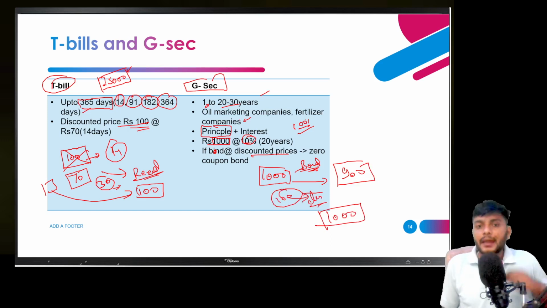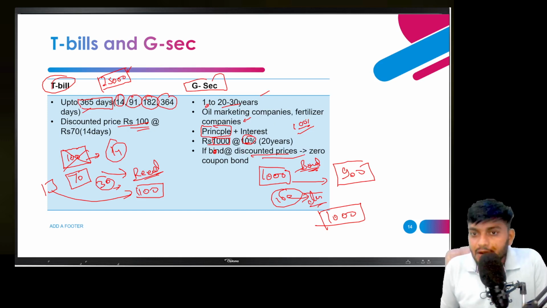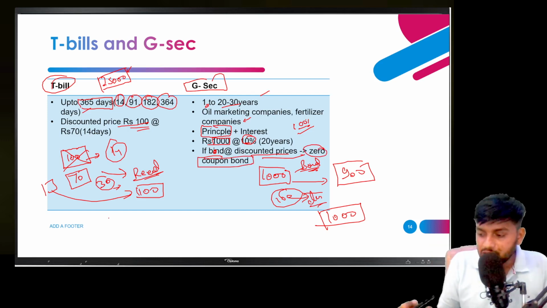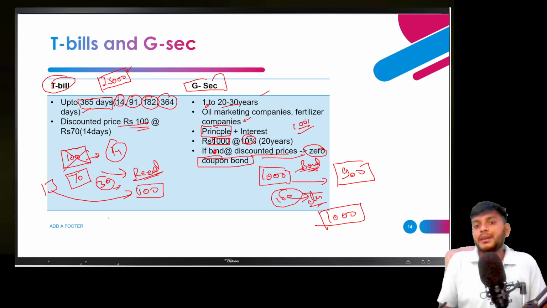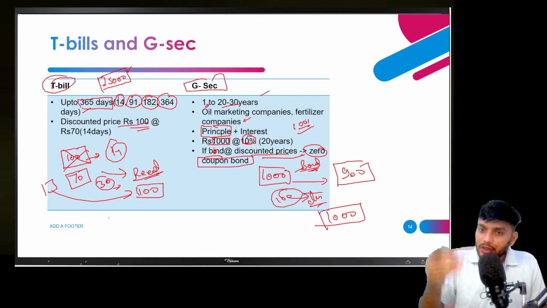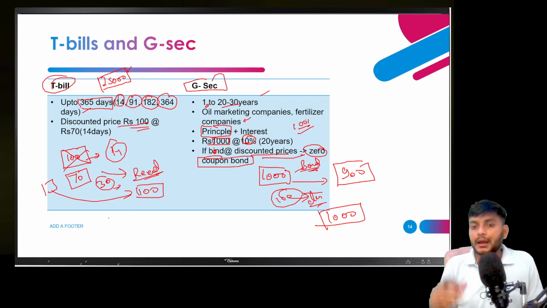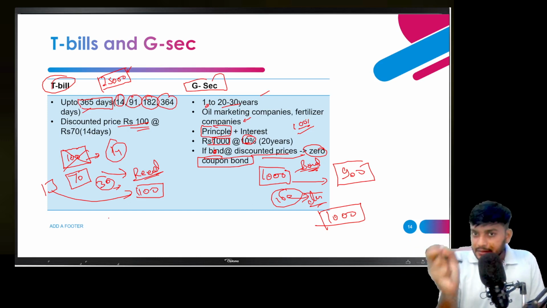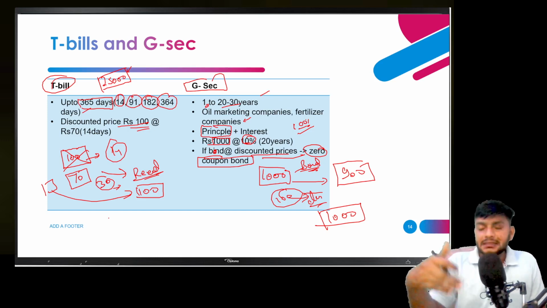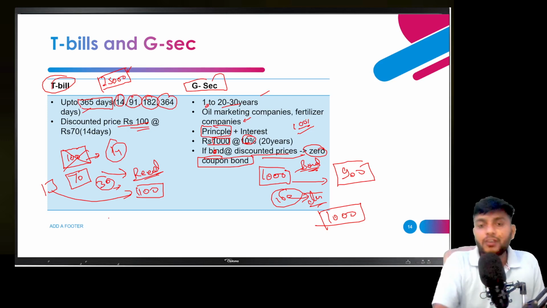When a government security is issued at a discounted price, it is considered a zero coupon bond, meaning a zero interest bond. The government is borrowing money from the public for a longer period of time and not paying any interest on it, issuing at a discount and redeeming at par. So the gap between the two is the earning for an investor.